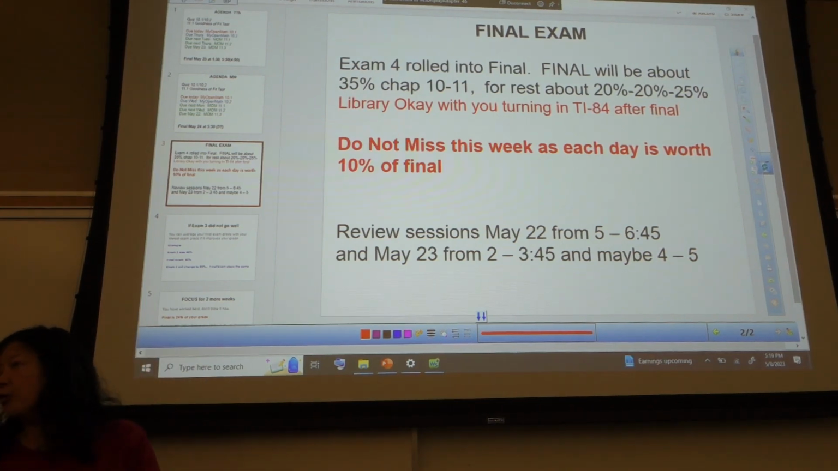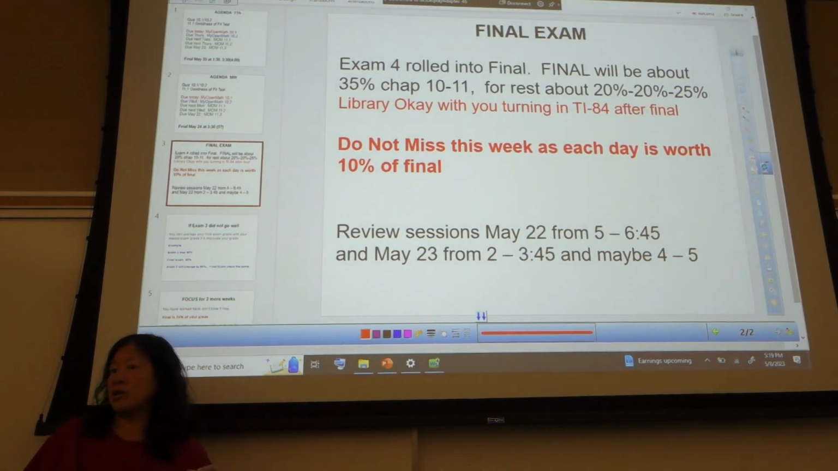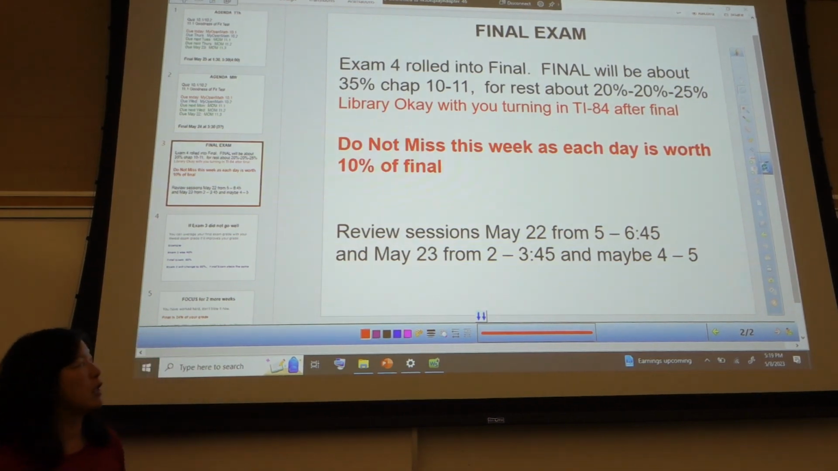Next week we're going to do review. So next Monday we'll review all of exam 1 and part of exam 2. And then Wednesday we'll review the rest of exam 2 and exam 3 and the later stuff.